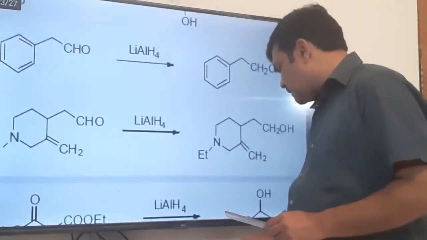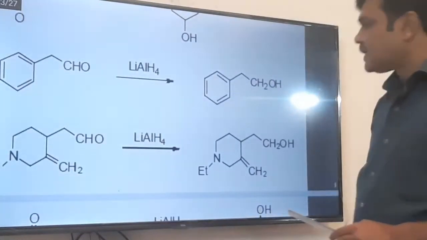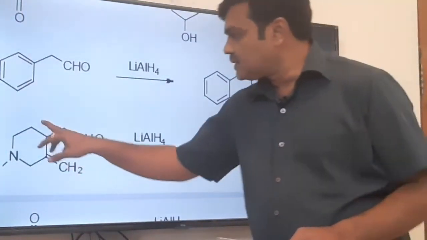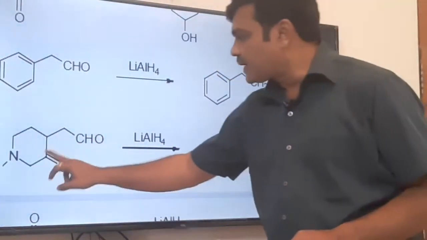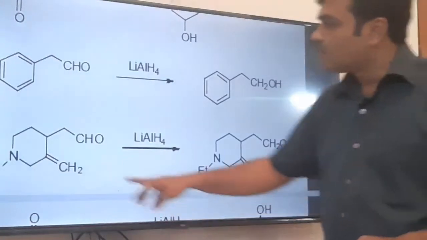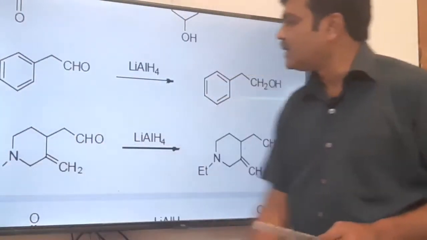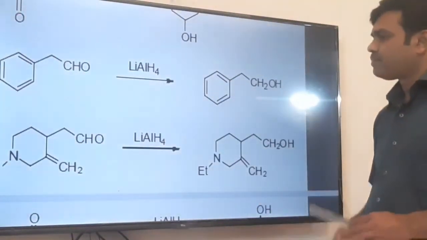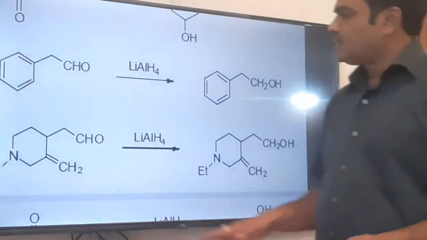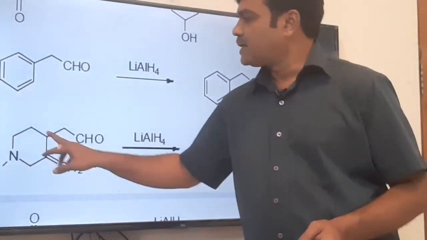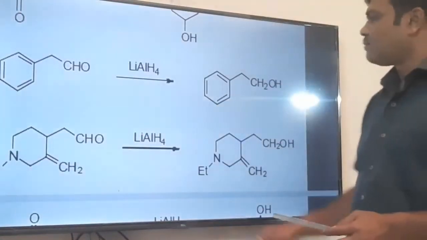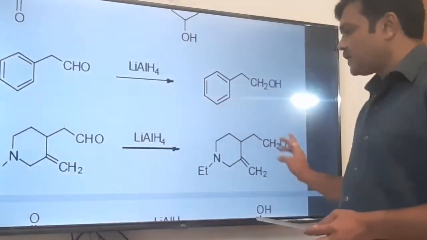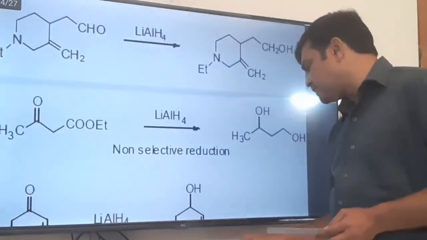These are the general examples. See this one, this is an aldehyde group, and it is reduced to CH2OH without affecting the carbon-carbon double bond, and without affecting this heterocyclic ring containing a nitrogen atom. That is the beauty of this reagent, that it doesn't affect the carbon-carbon double bond and this heterocyclic ring. Only the aldehyde is reduced to CH2OH. That is a great thing about this reagent.